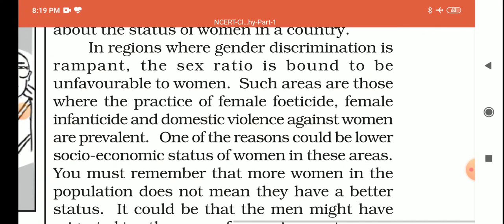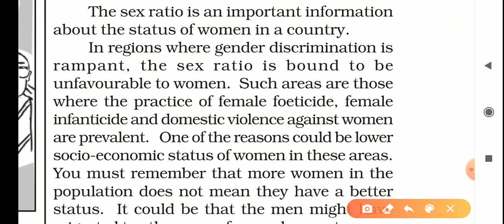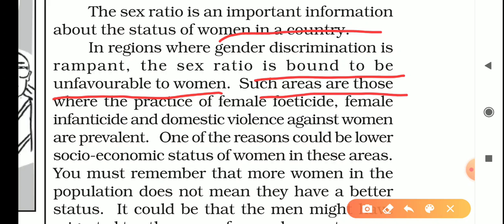In regions where gender discrimination is rampant, the sex ratio is bound to be unfavorable to women. So where gender discrimination is prominent, the sex ratio will be less. Such areas are those where the practice of female foeticide, female infanticide, and domestic violence against women are prevalent. Female foeticide means when the baby is killed in the womb of a woman by medication, just like abortion.